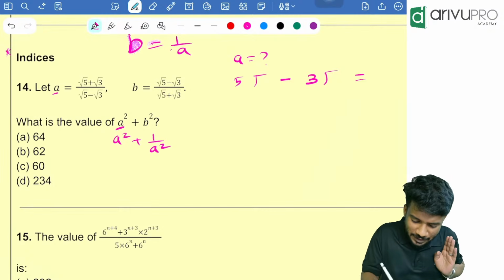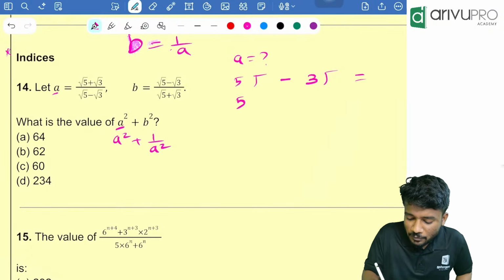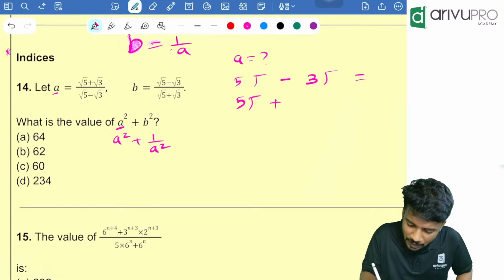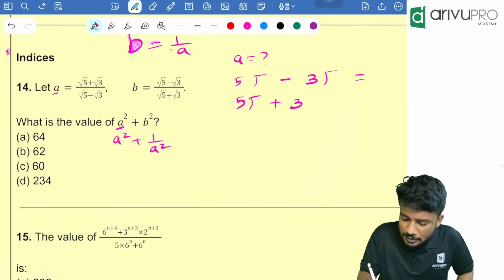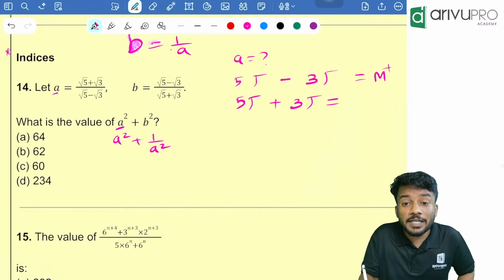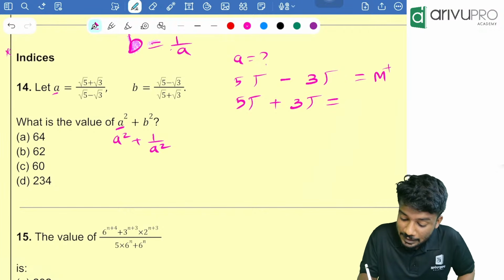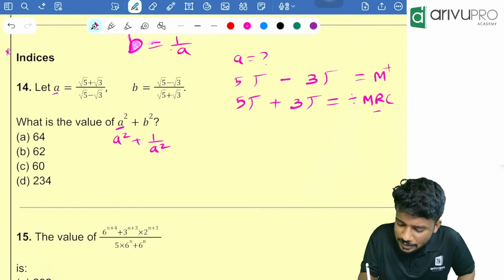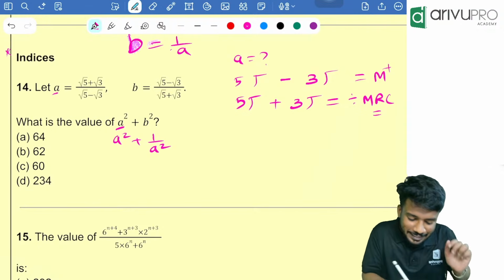Now we are going to find the numerator. Type 5, then click root, then plus. Type 3, then click root, then click equal to. Here you forgot M plus, click M plus, don't forget that. Then click equal to, then divide, click MRC, then click equal to. You are getting the a value.